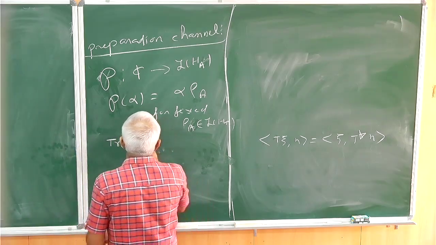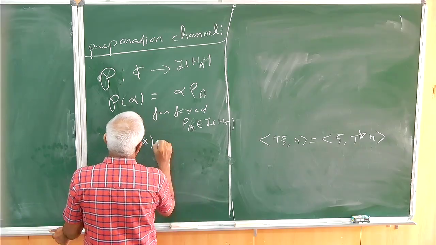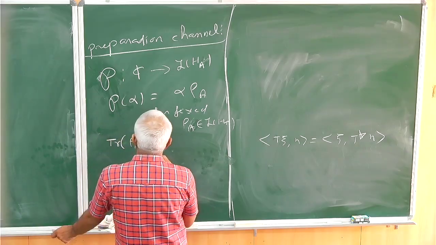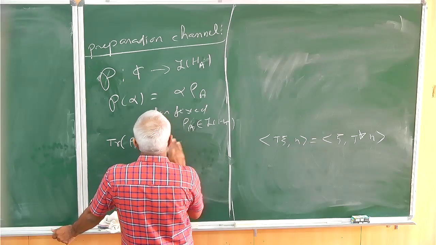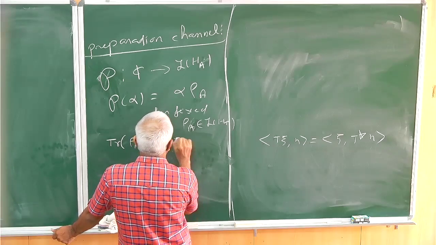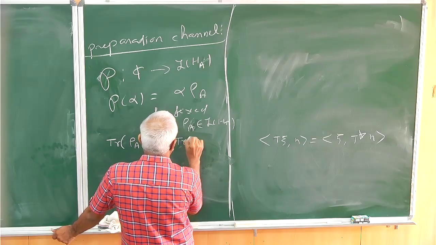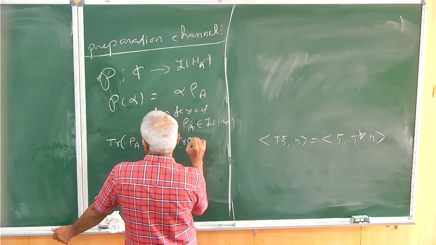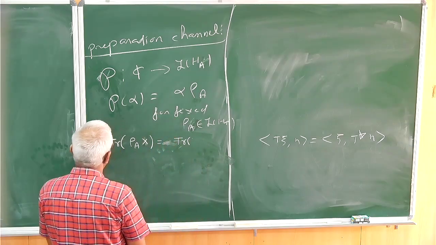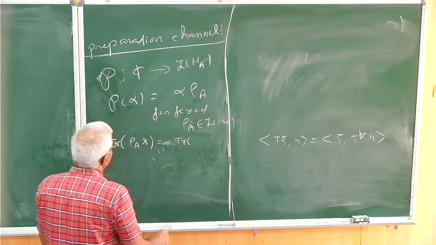So x or whatever, be equal to alpha of... can you just help me?